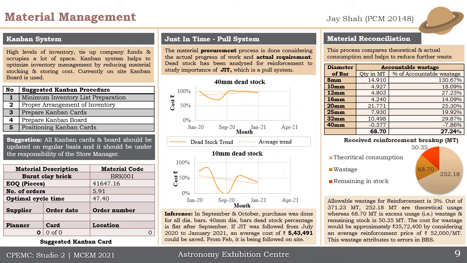Just-in-time system is a material procurement process done considering the actual progress of work and the actual requirement, and we found that if just-in-time was followed from July 2020 to January 2021, then an average cost of rupees 5,43,000 could have been saved. Coming to the material reconciliation, this process compares the theoretical and the actual consumption and helps to reduce further wastage. We found that there was 27% reinforcement wastage on the site, whereas the allowable wastage was only 3%.